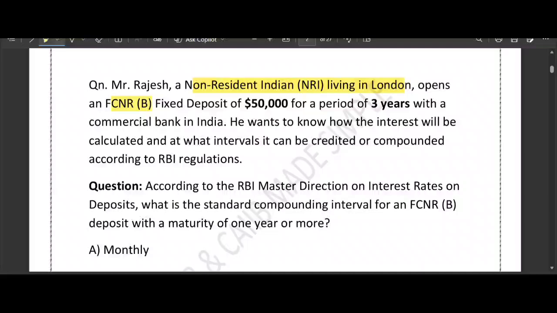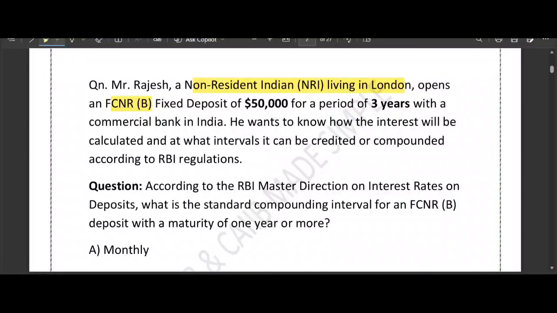So one thing is quite clear from these two questions, that IIBF is more particular about the different types of accounts. So I would suggest that you please make a note of all these accounts on a separate paper and revise them a little bit. And if you go through our study material, I have provided separate quizzes based on them, so that you can practice sufficient quizzes before the examination, and this will ultimately help you. So let's come back to the question.